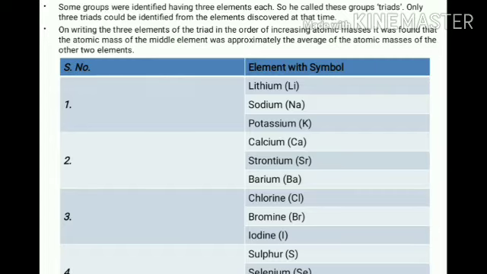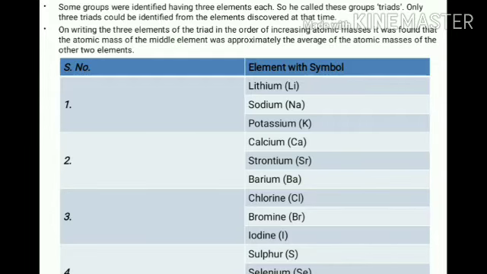It was found that the atomic mass of the middle element was approximately the average atomic mass of the other two elements. Means we can say that the middle element has an atomic mass equal to the average value of the first and last elements in their respective triads. Okay.